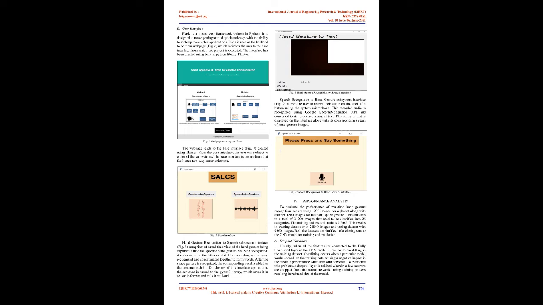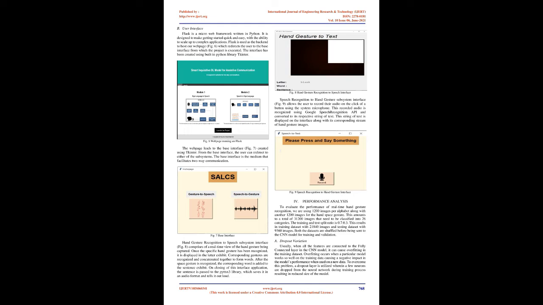IJERT 10 is 060341 www.ijert.org 768. This work is licensed under a Creative Commons Attribution 4.0 International License. Published by http://www.ijert.org International Journal of Engineering Research and Technology, IJERT, ISSN, 2278-0181 Volume 10 Issue 06, June 2021.